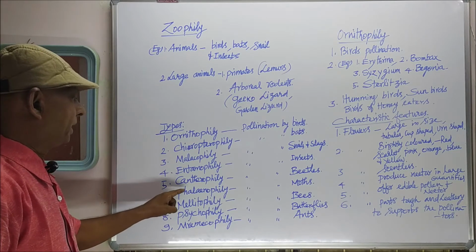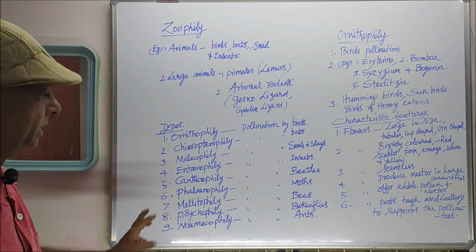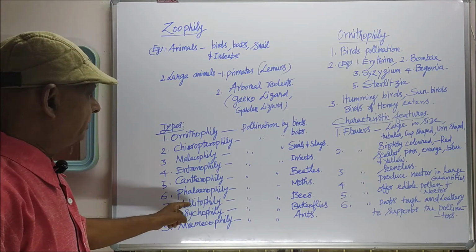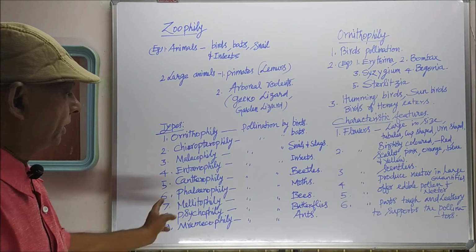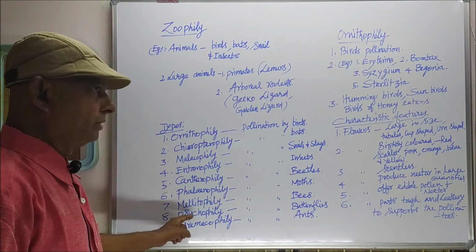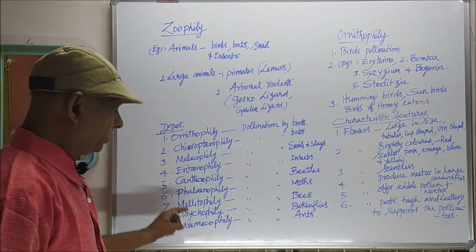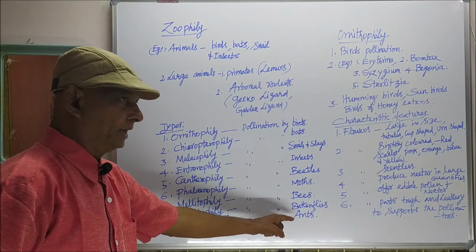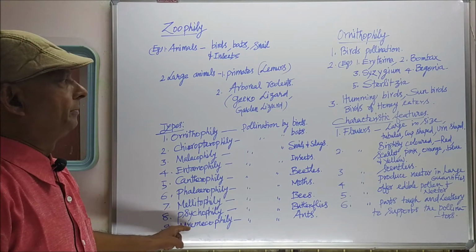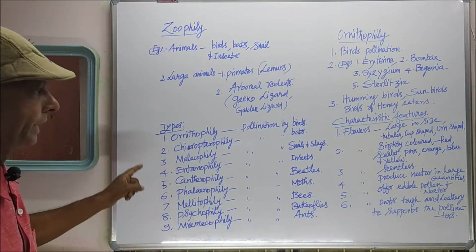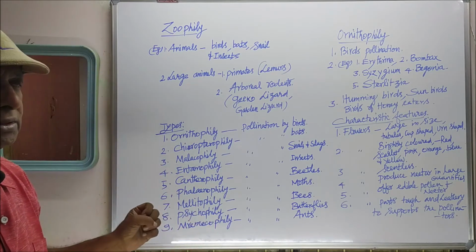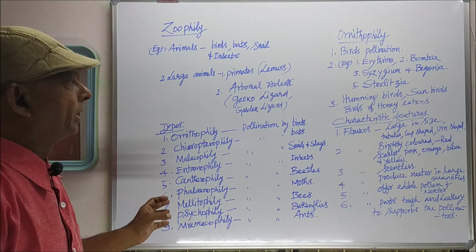When pollination takes place by bees, that is melittophily. When pollination takes place by butterflies, that is psychophily. When pollination takes place by ants, that is called myrmecophily. So these are all the 9 types of animal pollination that can be seen in plants.